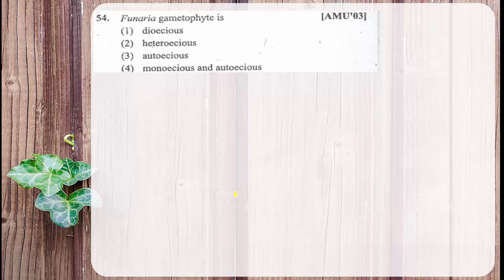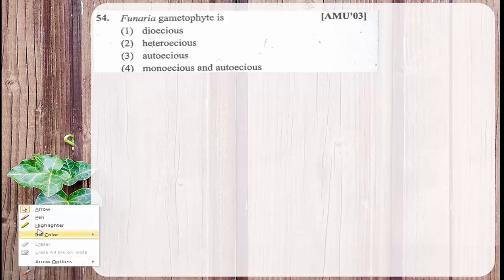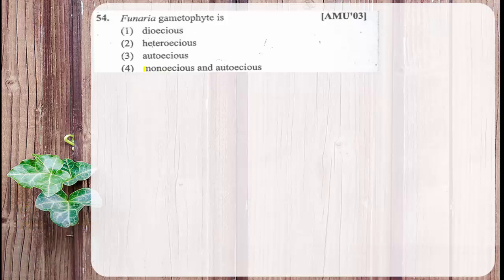Funaria gametophyte is, what is the condition of Funaria gametophyte? Funaria is a member of mosses. Of course, they are belonging to bryophytes. In Funaria, the condition of gametophyte is monoecious and autoecious.